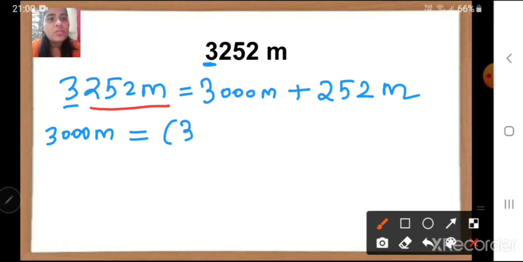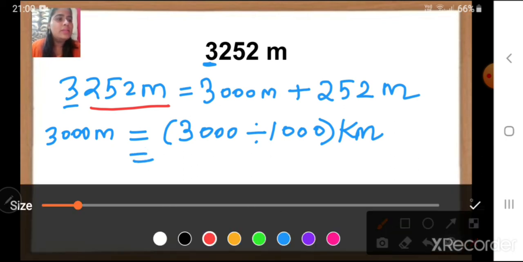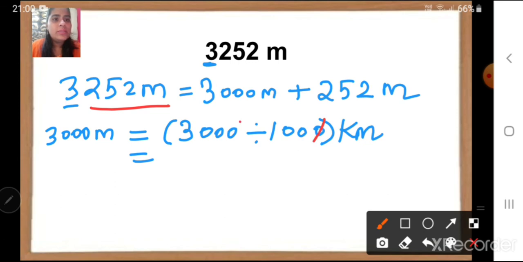So 3000 divided by 1000 kilometer. Okay, children, we can just cancel here. See, 10. What answer we will get? 3000 divided by 1000 is 3 kilometers. Okay, so we have converted 3000 meters into kilometers.